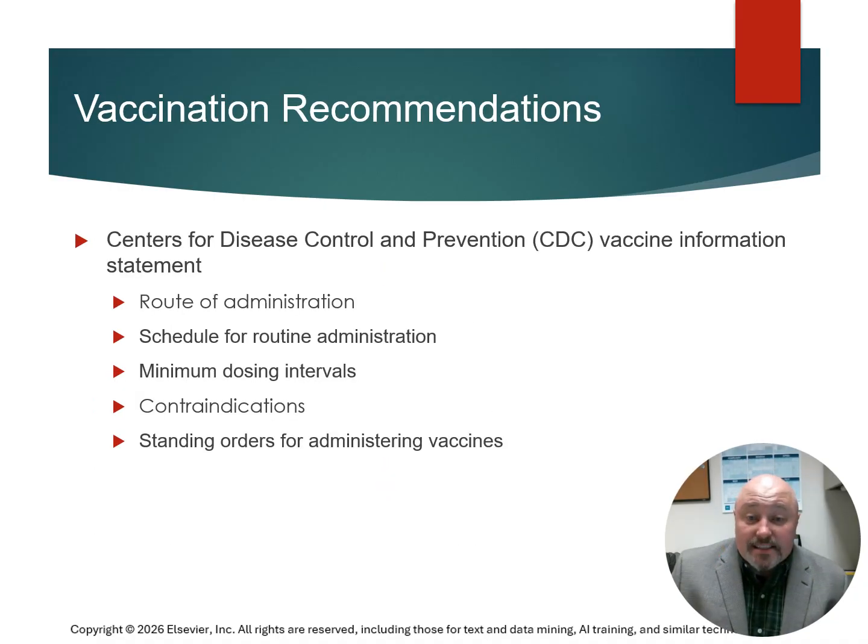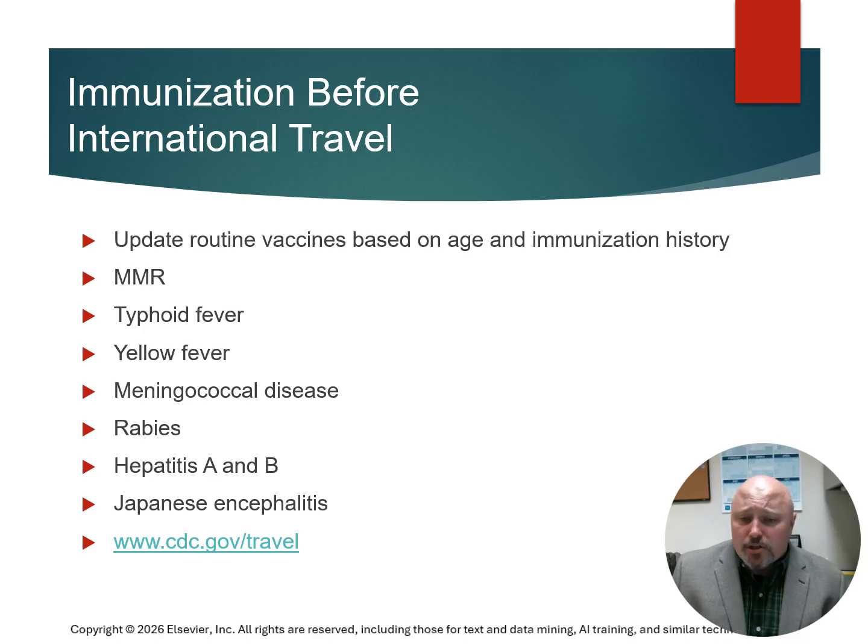When providing vaccine recommendations, the CDC vaccine information statement contains everything from the route of administration, the schedule for the administration, the minimum dosing intervals, the contraindications, and standing orders for administering these vaccines. Some immunizations may also be necessary for international travel, everything from MMR, typhoid, yellow fever, rabies, and hepatitis A and B, just to name a few.